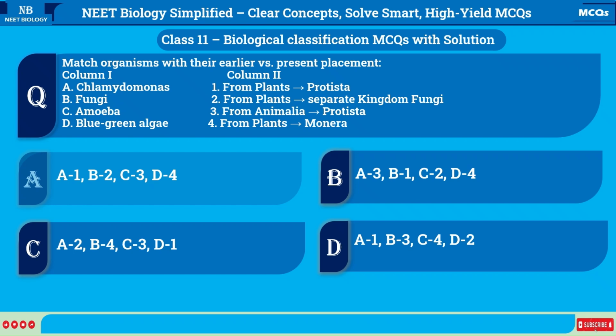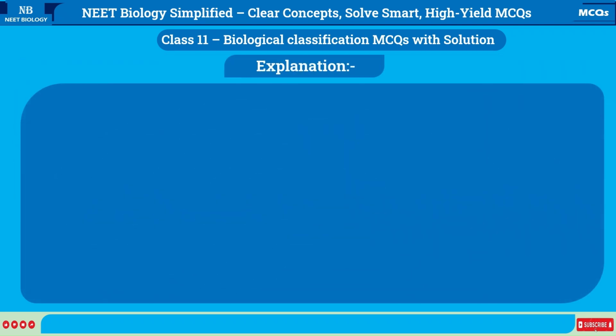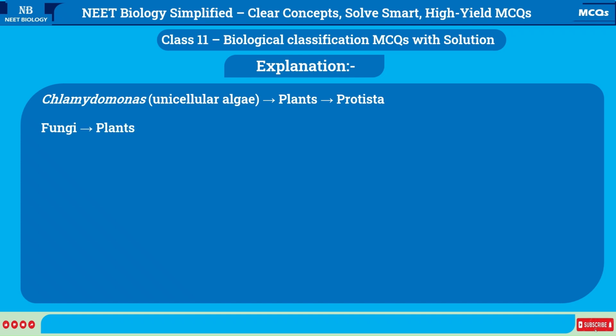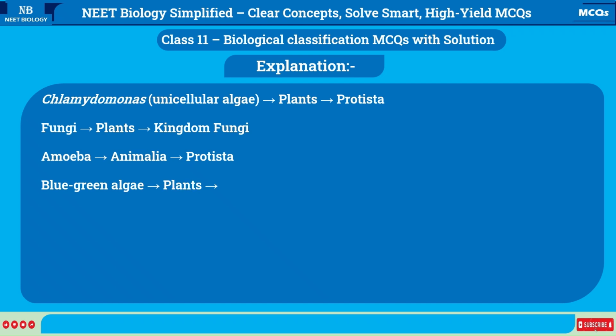Correct option is A, A-1, B-2, C-3, D-4. Explanation. Chlamydomonas, unicellular algae, plants, Protista. Fungi, plants, kingdom fungi. Amoeba, Animalia, Protista. Blue-green algae, plants, Monera.